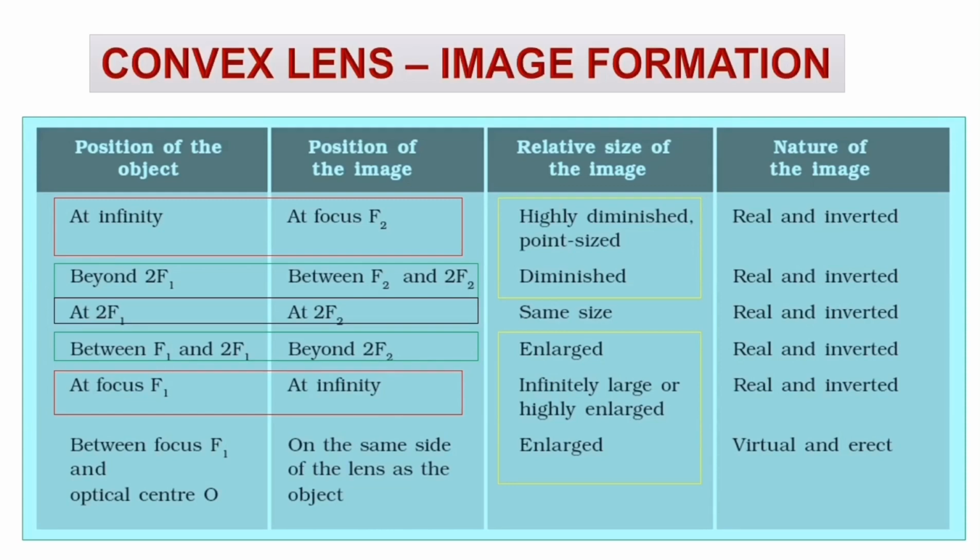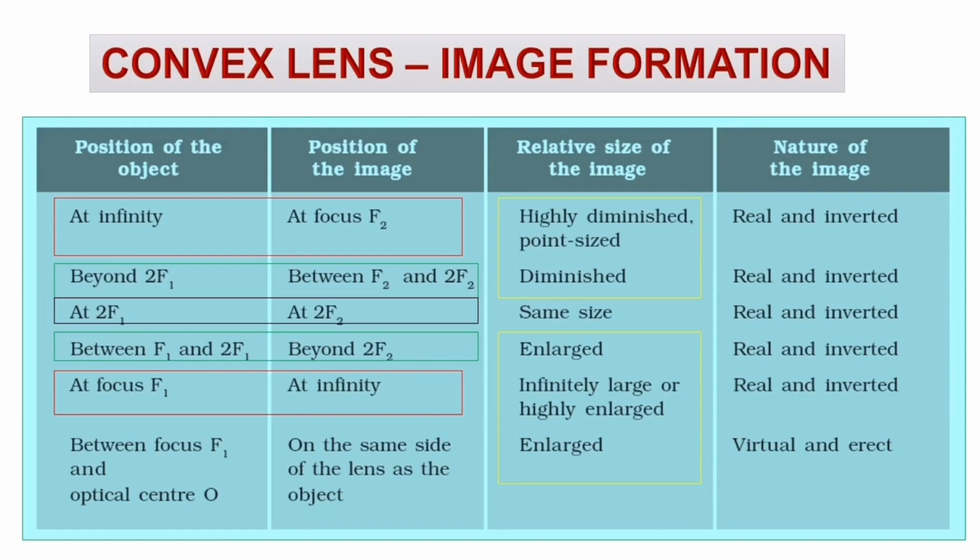Children, observe the table closely. Fix these in your mind. Okay, whenever an object is placed at infinity, the image is formed at F2. Likewise, when the object is at F1, the image is at infinity. That I have indicated by a red color box. Hope you can see at this moment.